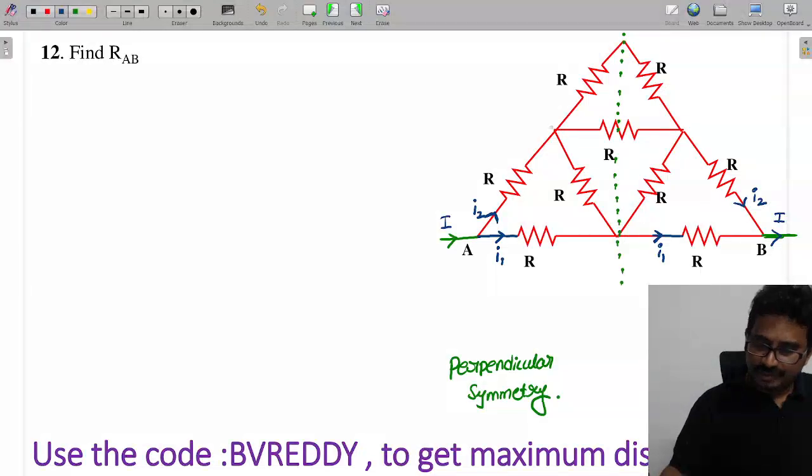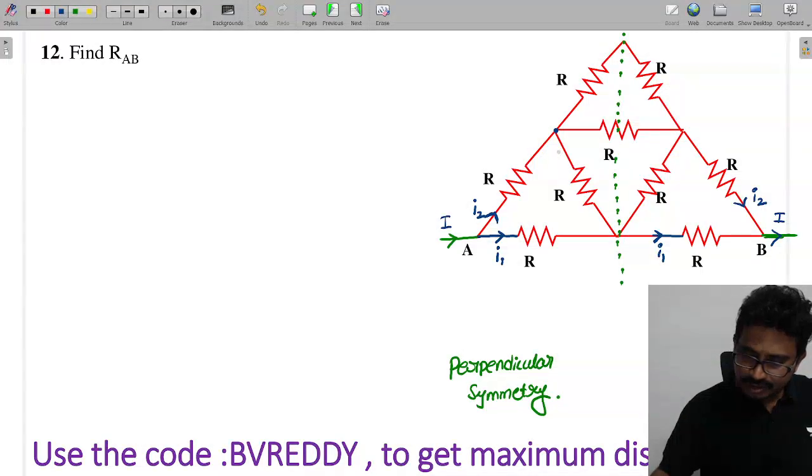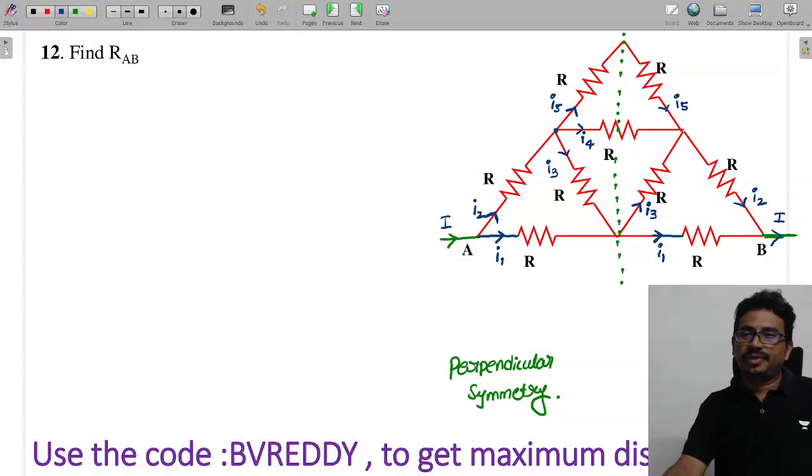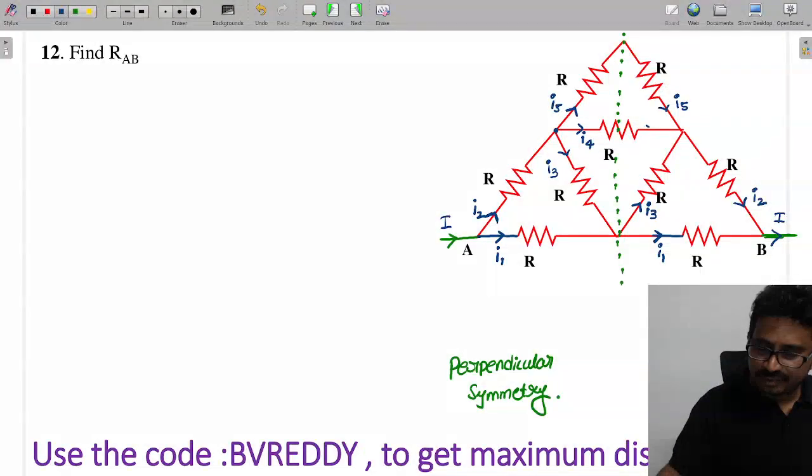Next, after reaching here, what happens? Some current will go here. This current I'm calling I3, this current I4, and this current I5. Now this is I5, and this is also I5. Thereafter this is I3, and when I fold it, this current is also I3 only. And this is I4, and this is also I4 only.